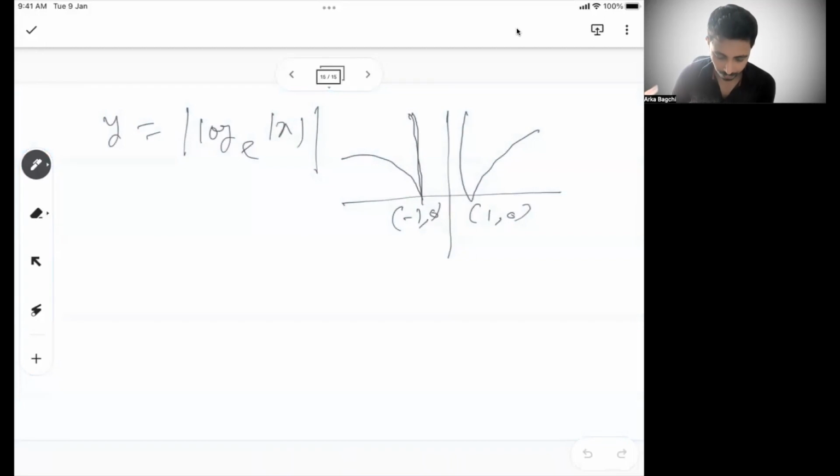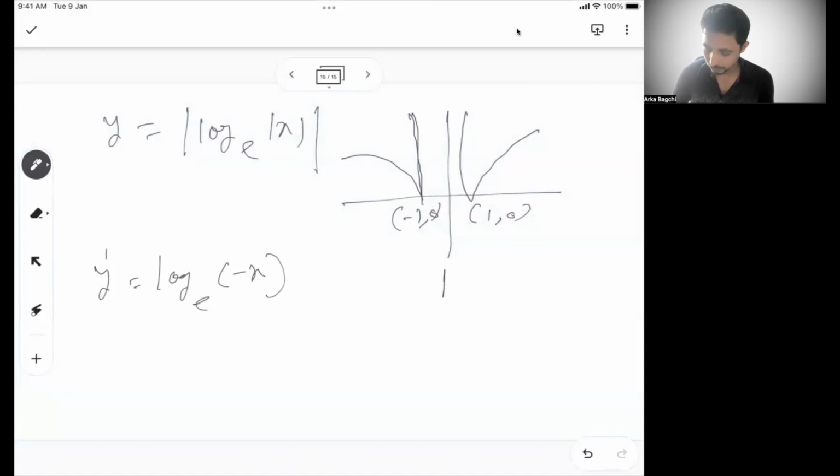Now let's say there is another one, y equal to log of e, sorry, then you have minus x. If you have this, how are you going to draw it?